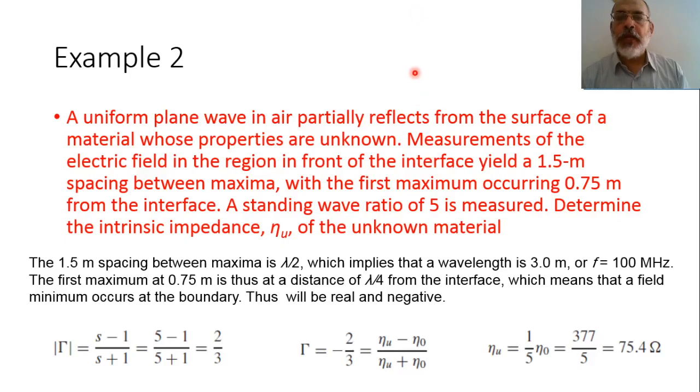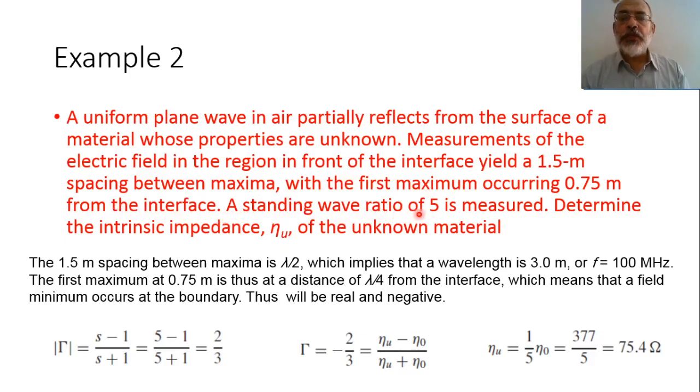If we have a minimum at the interface, it means that the phase of the reflection coefficient at the interface is pi, because the minimum corresponds to phase shift pi. So the first maximum occurs at 0.75 meter from the interface.